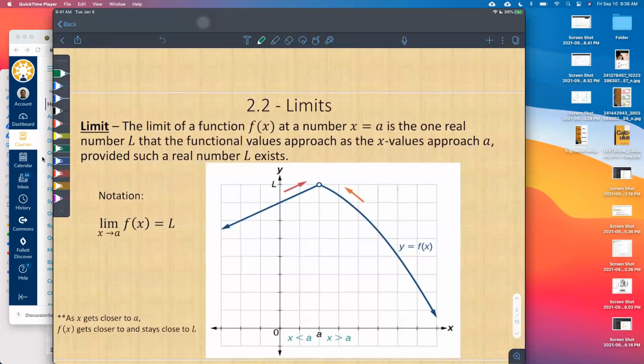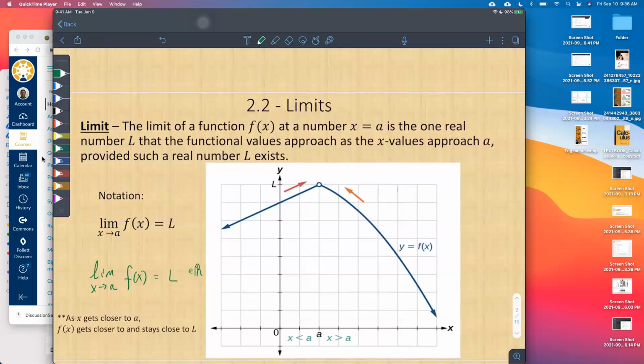So what does that mean? Let's kind of break this down. The limit of a function. So first of all, you have a function and the notation is going to be this. The limit as x approaches a of f of x equals L, if it exists. And just one more thing here, I'll put a little notation. That little symbol means L is in the real numbers. You've seen that fancy R, that means it's a real number. Okay, so we say that the limit exists if such a real number L exists.